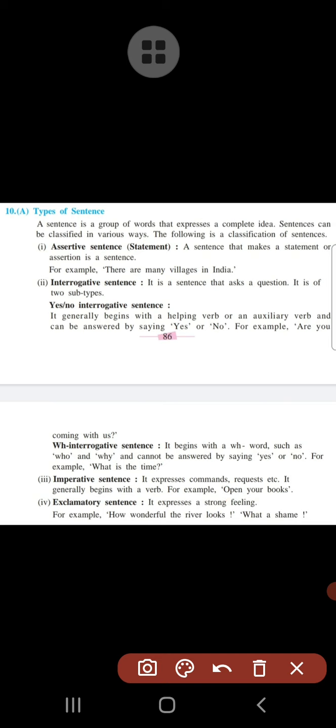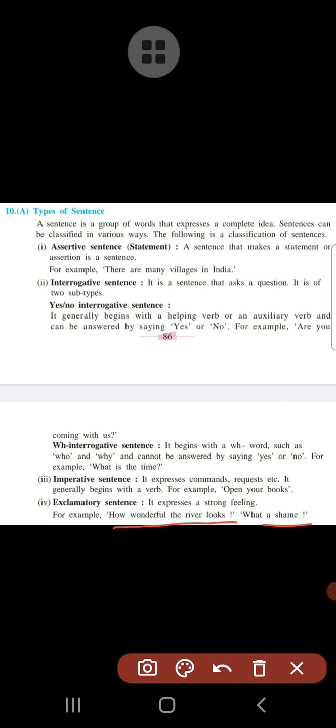The last type of sentence that we have to understand in today's session is the exclamatory sentence. Exclamatory sentence means a sentence which expresses strong feelings. Here strong, sudden feelings are expressed through some sentences. Such types of sentences are known as exclamatory. So here you can see the example: How wonderful the river looks! What a shame!